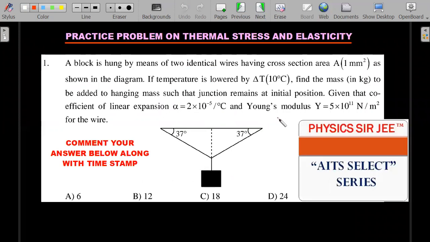This is a practice problem on thermal stress and elasticity. I'm going to answer this in the AITS Select series. In case you don't want to wait till that point, comment your answer below with a timestamp so that I can check and reply to you whether your answer is correct or not. This is definitely at a JEE Advanced level. It is an interesting problem. Not very tough, but not so easy also. Your concept should be very, very clear. So let's move forward.